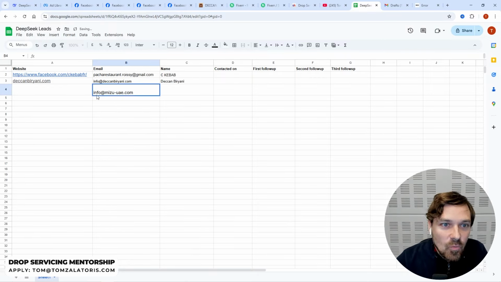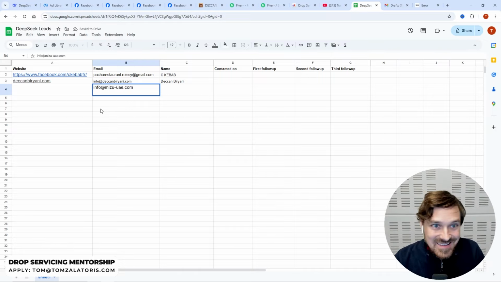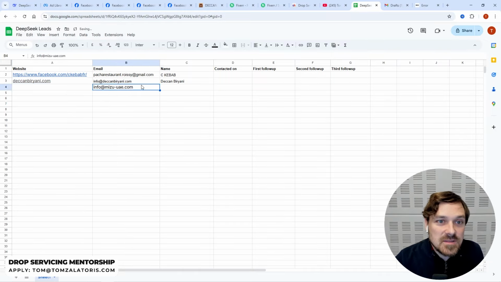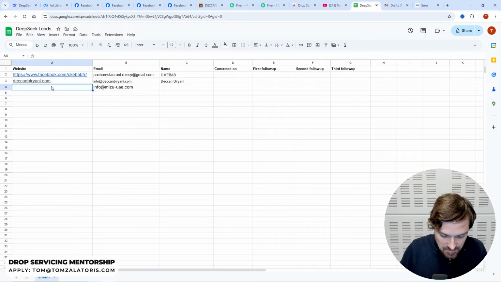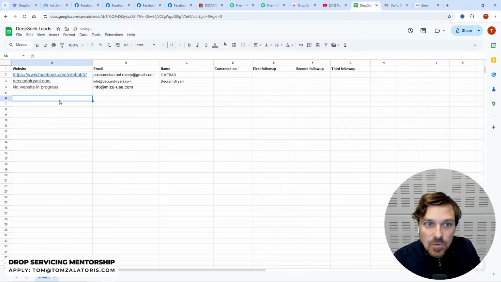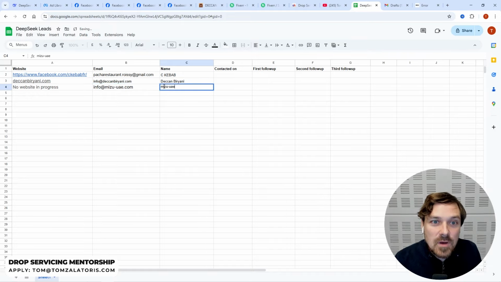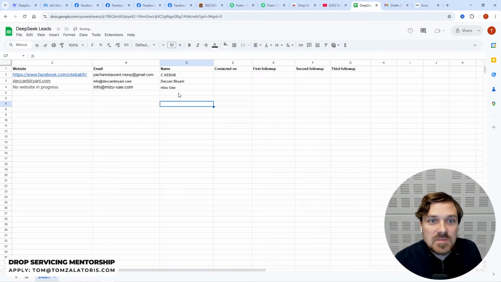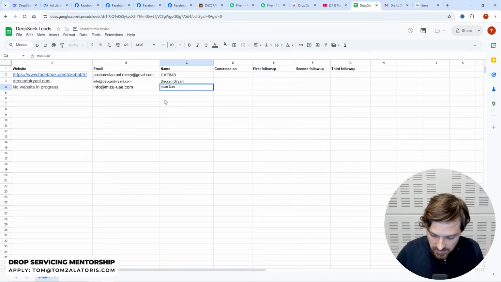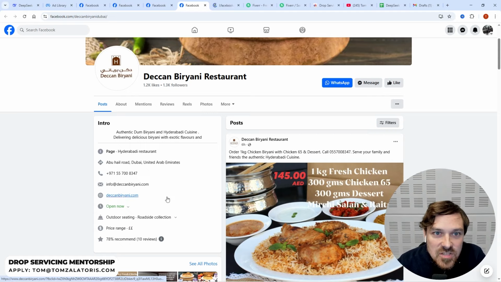So what I'm seeing here is, like I said, an amazing lead because they actually don't have a website. So let's type in no website in progress. So they don't have a website done. But what is very, very interesting is that they already registered a domain name. Okay, so they're one foot into this process. Maybe they are working on it themselves or whatever. Very good lead. Let's have a look at this one.